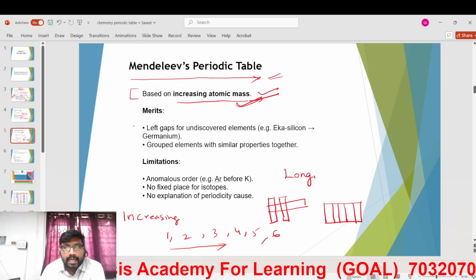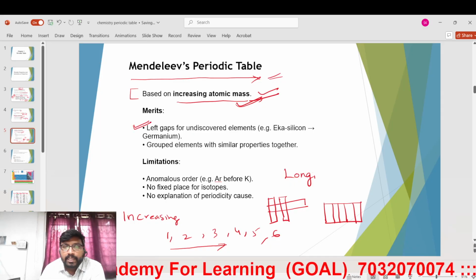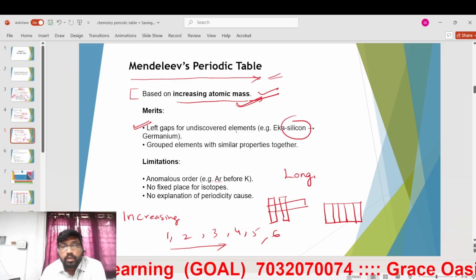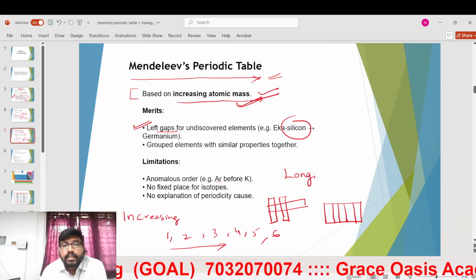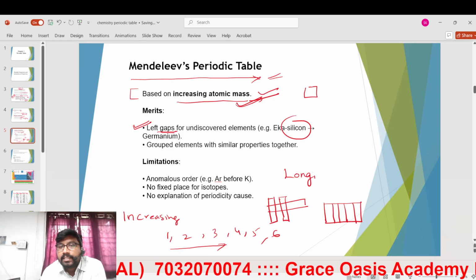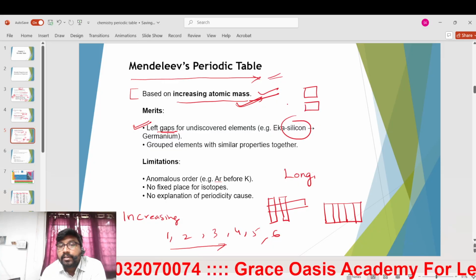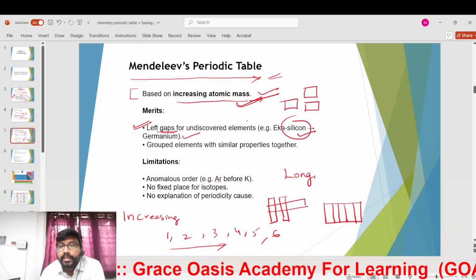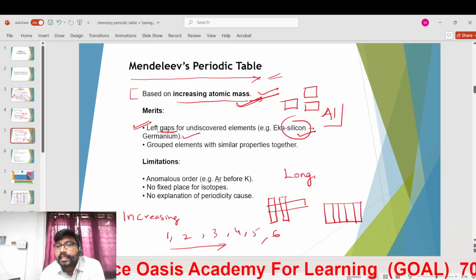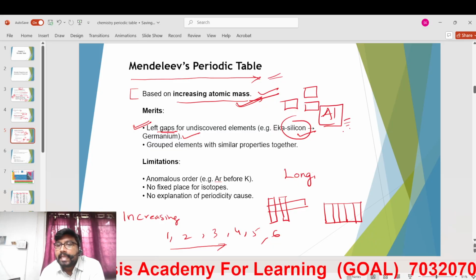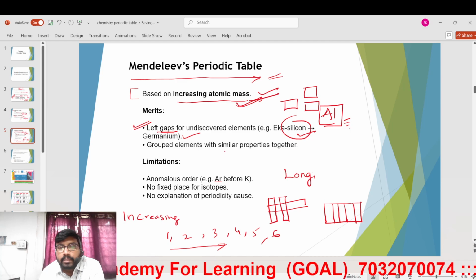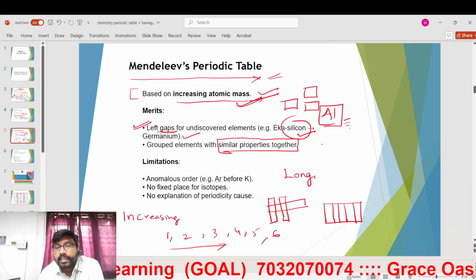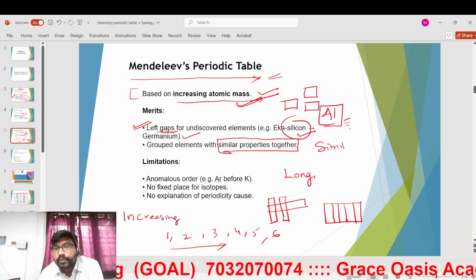He actually anticipated that some more elements would be added into the table, so he left some gaps reserved for the future elements, like for example silicon, germanium, even aluminum. He grouped elements with similar properties together.